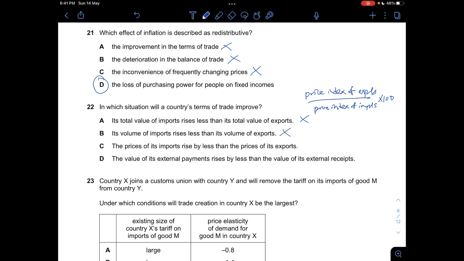And then C, actually A is not really under balance of trade. That won't be under B, because balance of trade is mostly for volume, right? And then for C, the price of imports rise less than the price of exports. Yes, this is correct. If your price of exports rise higher than imports, then your terms of trade have improved. And D, the value of its external payments rise by less than the value of its external receipts. Nope. It's not under terms of trade, so I'll say C.